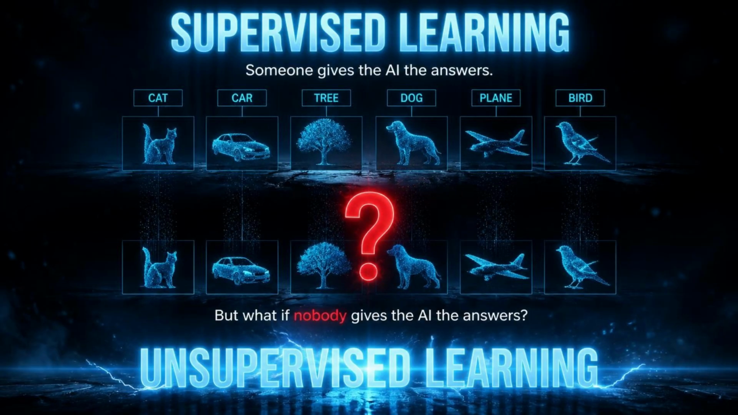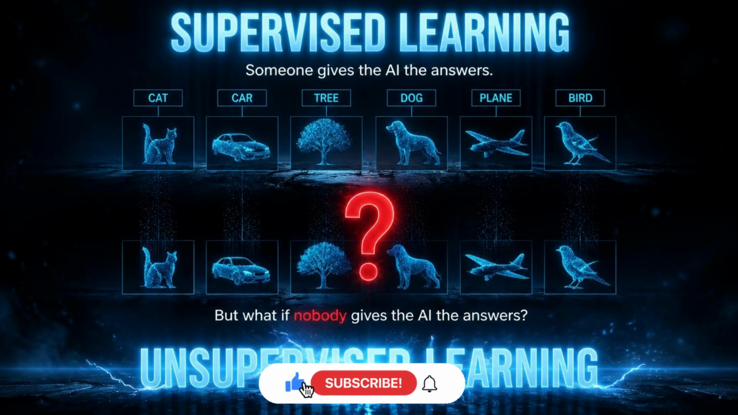But now let's remove something. Remove the labels. No correct answers. No teacher. No answer key. Just data. Can a machine still discover something useful? Can it find groups, patterns, relationships, structure? That's the mystery we'll explore next. Unsupervised learning. And that's where machine learning becomes even more interesting.